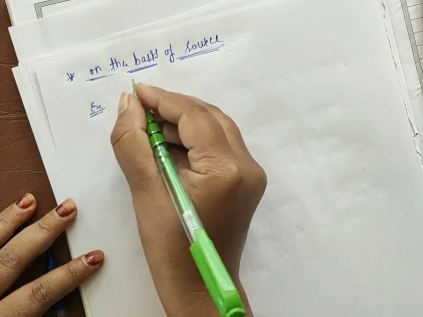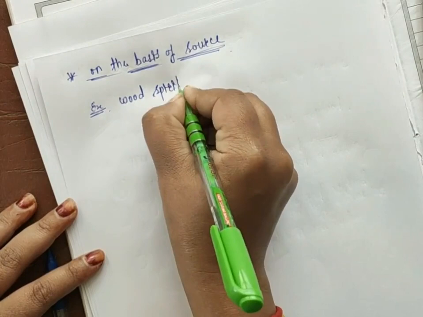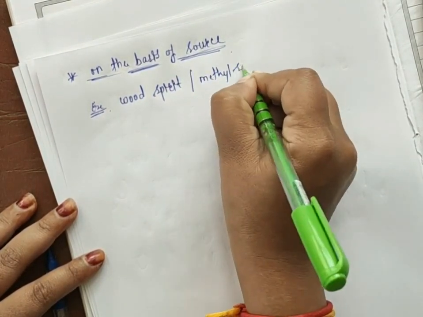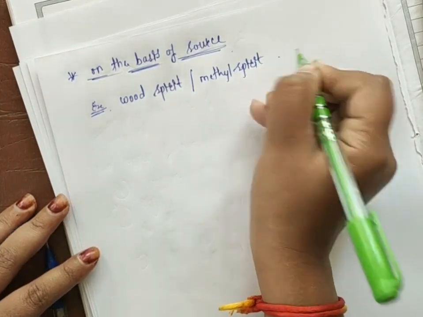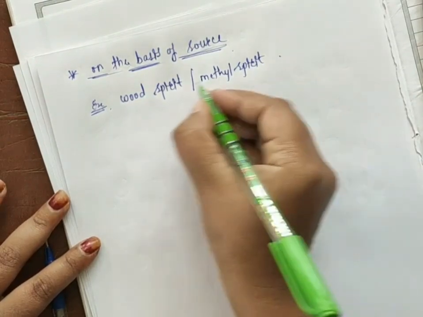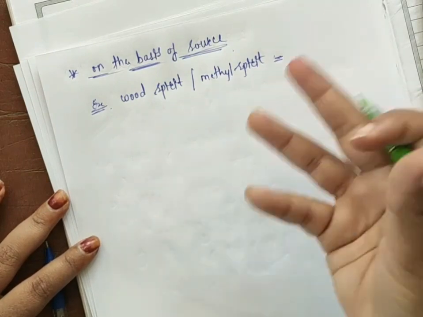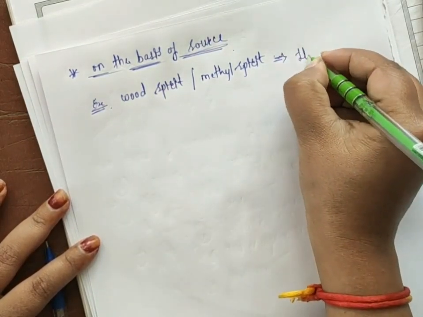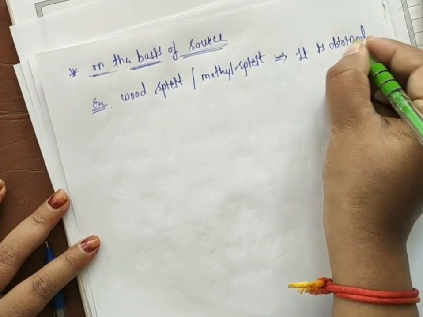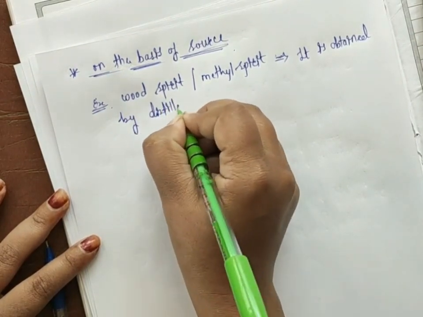Example: wood spirit or methyl spirit. It is an organic compound, and for that particular organic compound they gave the name wood spirit or methyl spirit because it is obtained by distillation of wood.